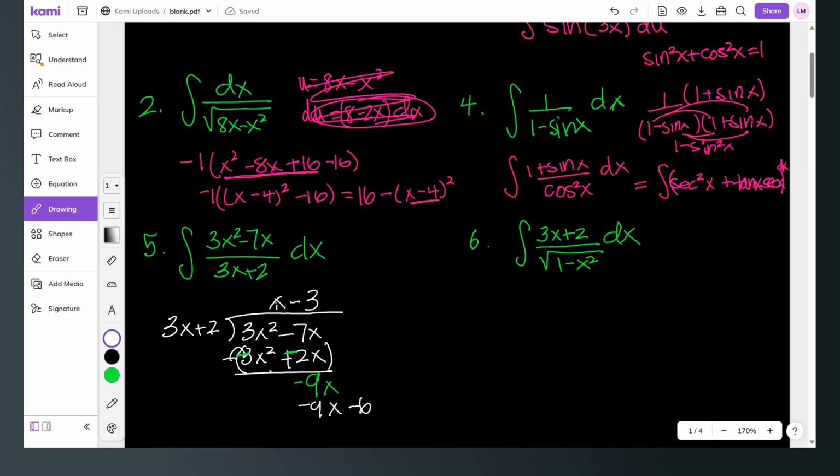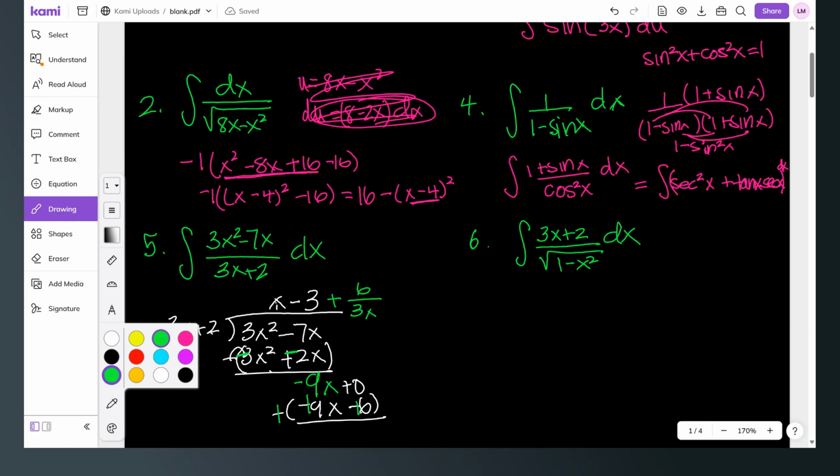minus 6. And I brought down a 0. There wasn't anything there. And then I'll change the signs because I'm subtracting again. So I'll change the signs and make this a positive. So I get a remainder of 6. So it's plus 6 over 3x plus 2. And then I can integrate that. So I can integrate x, I can integrate the minus 3, and I can integrate the remainder.